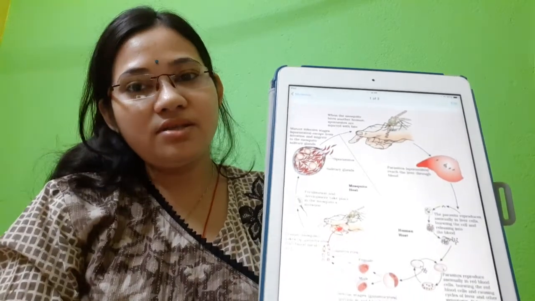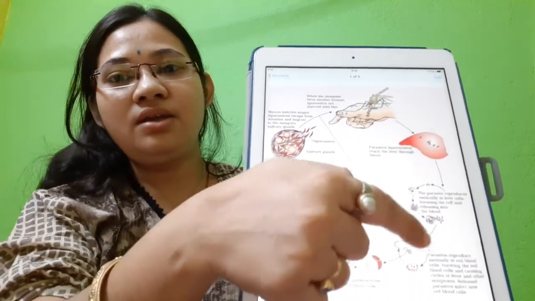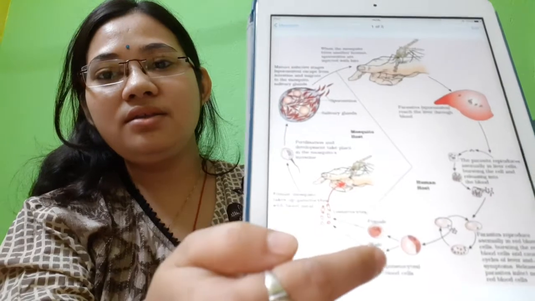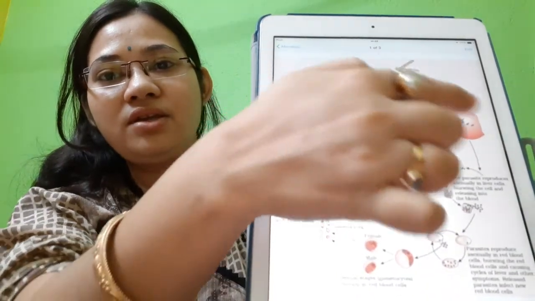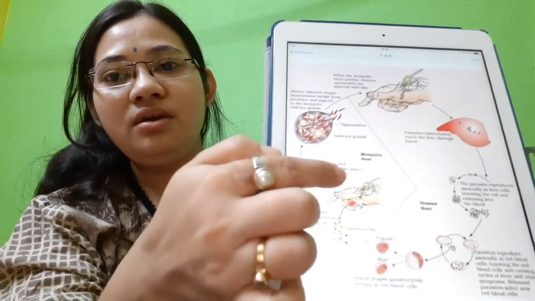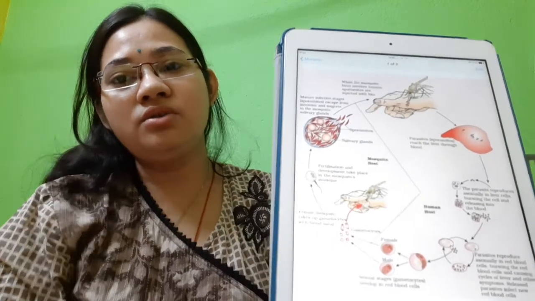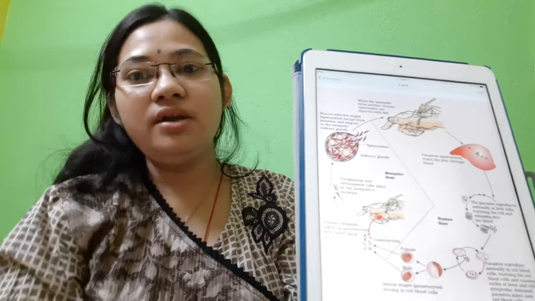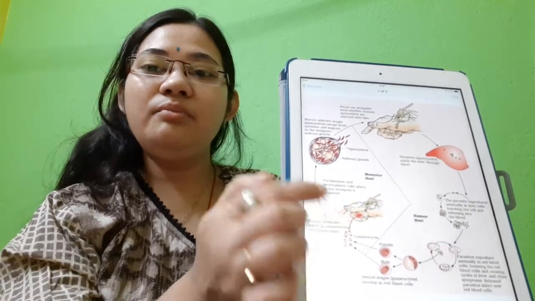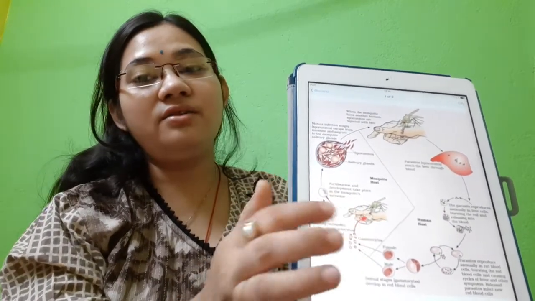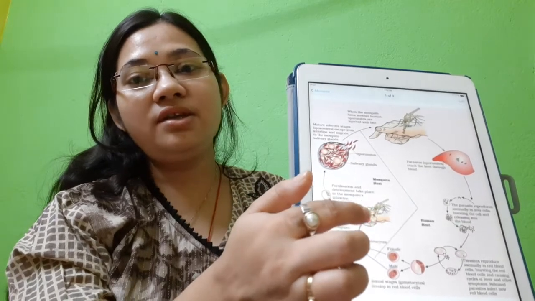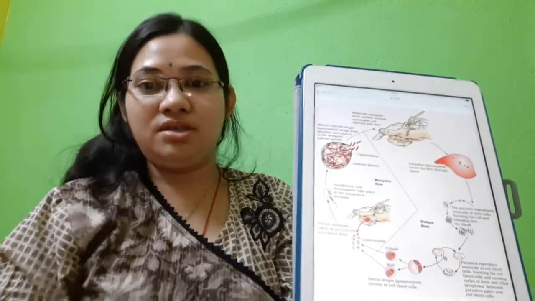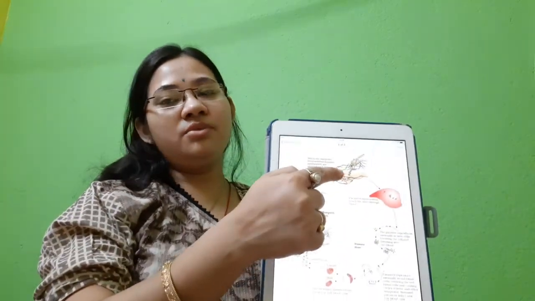Okay, so the liver cells are affected, then the blood cells are affected, and finally this Plasmodium remains in this infected person. So again, when another mosquito bites, that mosquito also becomes the vector or carrier of malaria. In this way the malarial Plasmodium is transmitted from an infected person to a healthy person. So this healthy person becomes infected.